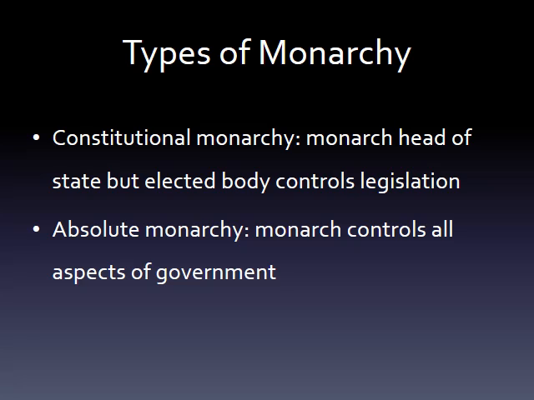of the executive branch, much like our president, there is also an elected body, like a senate or parliament, that controls legislation. So the people of the country elect representatives on their behalf to pass new laws, while the monarch would just be in charge of enforcing those laws. Very different from an absolute monarchy in which the monarch controls both the legislation and the executive, where they can make new laws and enforce them however they want.